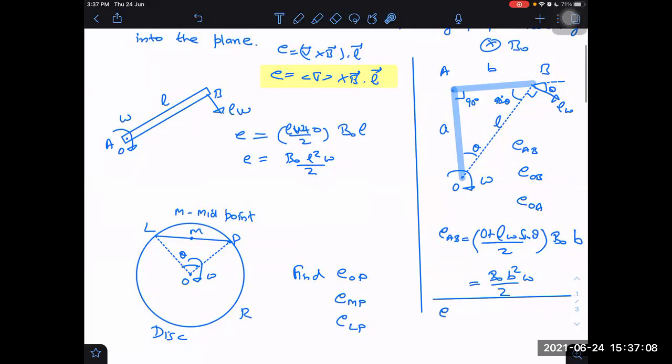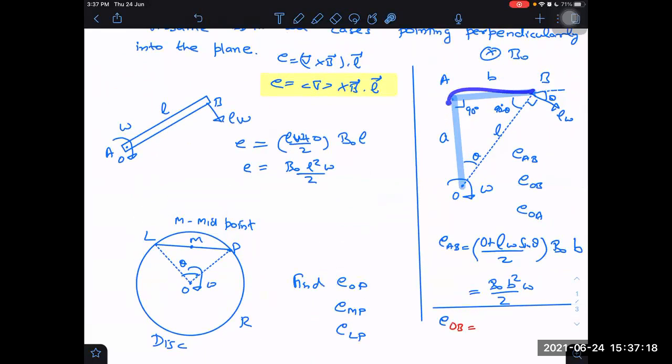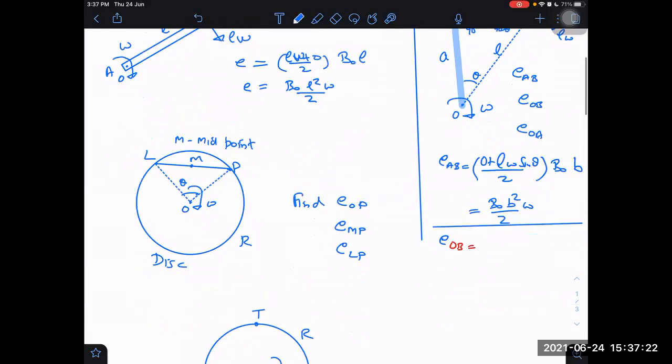Next we have EOB, I think. What would be that? If I have to take OB, first of all, I don't have to worry about this length then. I have to take the direct length, and I have already derived the formula for that, which was the first case. What about OA? If you are logical enough, you will quickly tell it is B into A square into omega by 2.